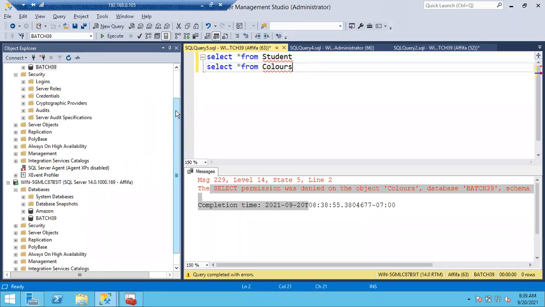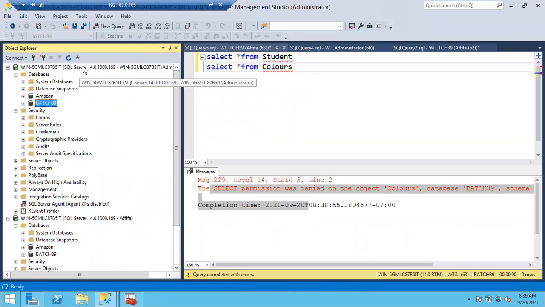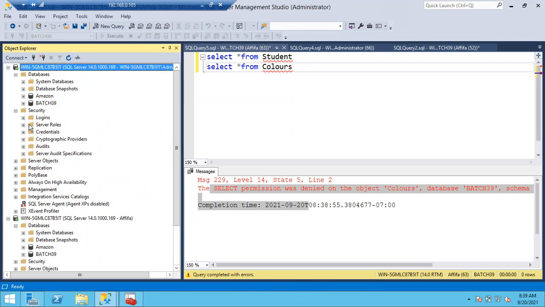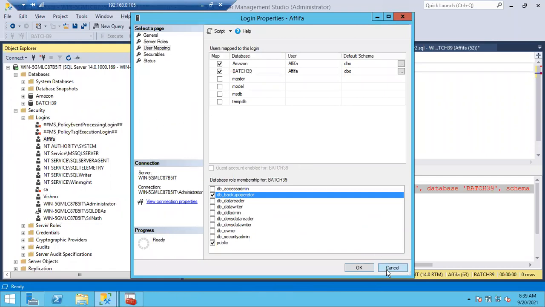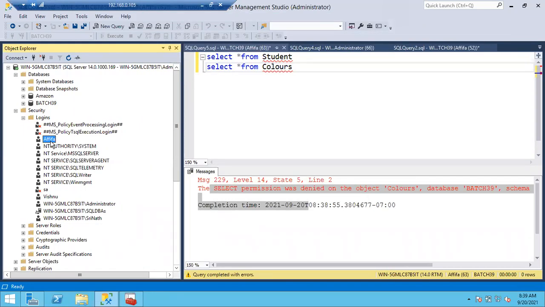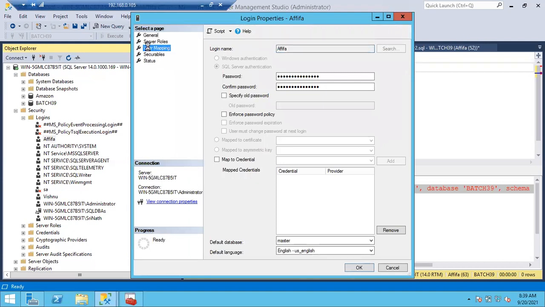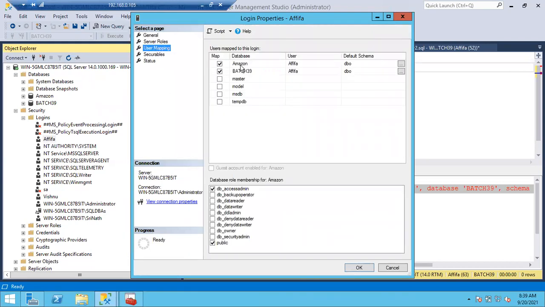Grant select. Go to your database administrator session. Go to Afifa, double click on Afifa. Okay, let me cancel it again and open it. Go to user mappings. Afifa has access on the Amazon database, access admin. On Base39, she doesn't have any access. Our tables are there in the Base39, right? Let me give data reader. Once I give data reader, Afifa will get select permission on all the tables in the Base39 database.